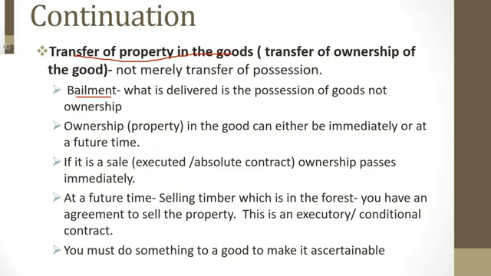Also, ownership in a property may pass immediately or at a future time, meaning that we have certain contracts called executed contracts or absolute contracts, where ownership passes immediately. An example here would be if you need a laptop and walk into a shop to buy one, agree on the price, and execute. You come up with an executed contract. You pay for the laptop and it's handed over to you. Then you are the owner of that laptop immediately.